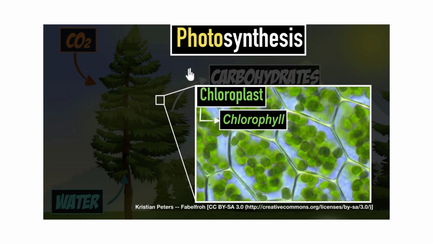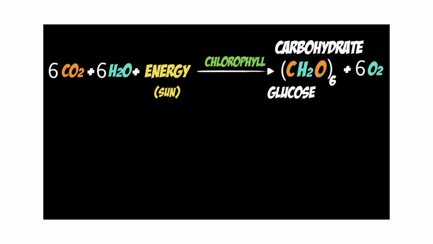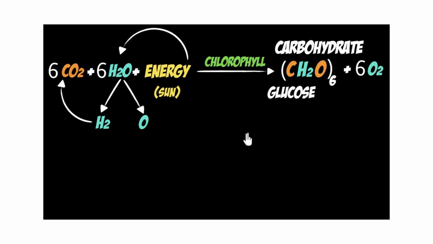What did we see in this video? We saw that photosynthesis takes place inside these green things called chloroplasts. They are green because of a pigment called chlorophyll, and chlorophyll helps in absorbing the energy from the sun. And what does it do after absorbing the energy? It uses it to split open water into hydrogen and oxygen. The oxygen gets thrown out, and then the hydrogen is attached to carbon dioxide in a series of steps to give us glucose. This is what happens inside the chloroplast. This is photosynthesis. This is how we get our food and our oxygen.